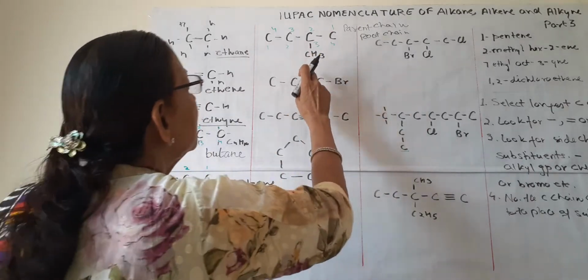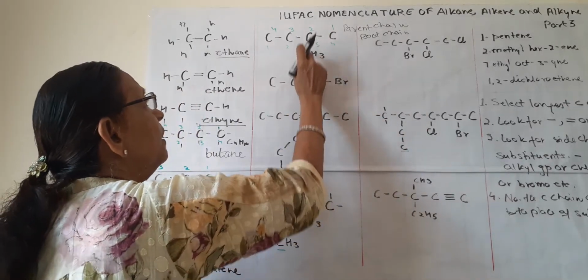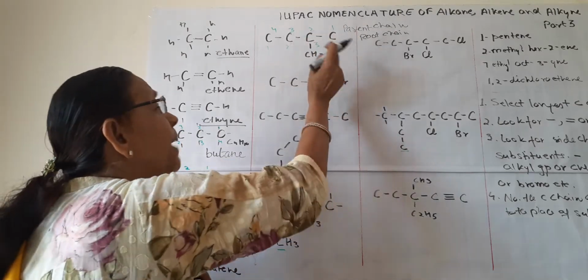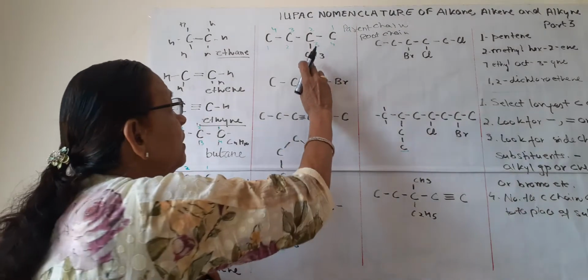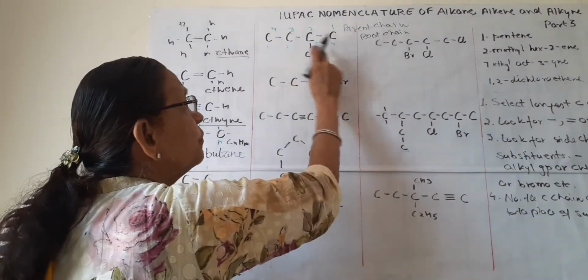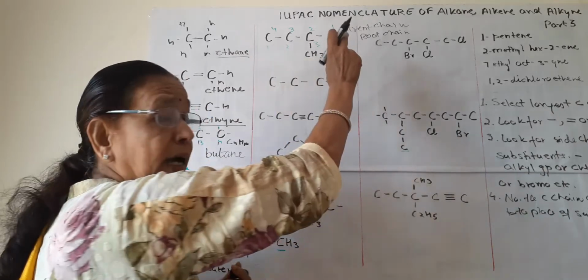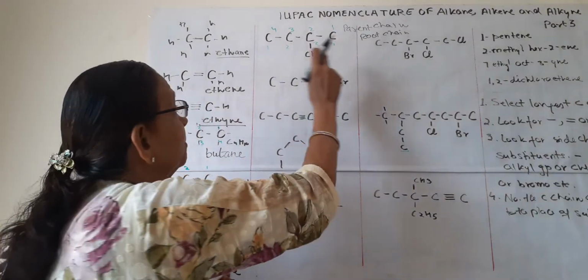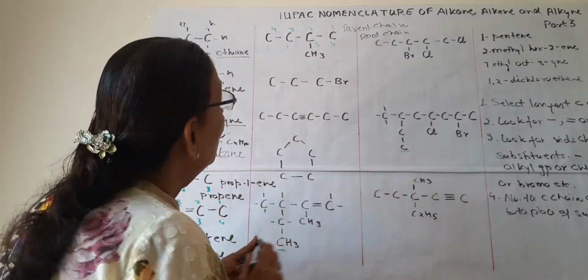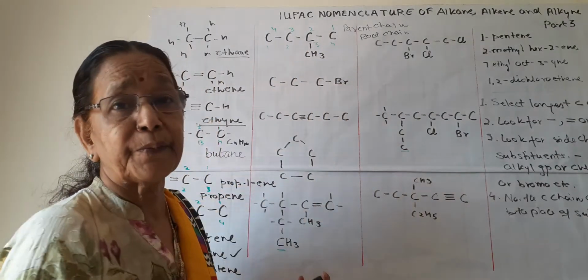We can also count like this, 1, 2, 3. This is also forming a chain, just bending but not branching. But we cannot take 3 because we want the longest carbon chain having the maximum carbon number. So we will take 1, 2, 3, 4. Now what is this CH3?